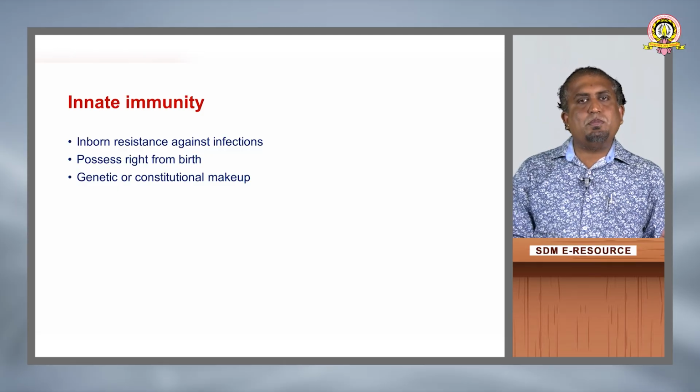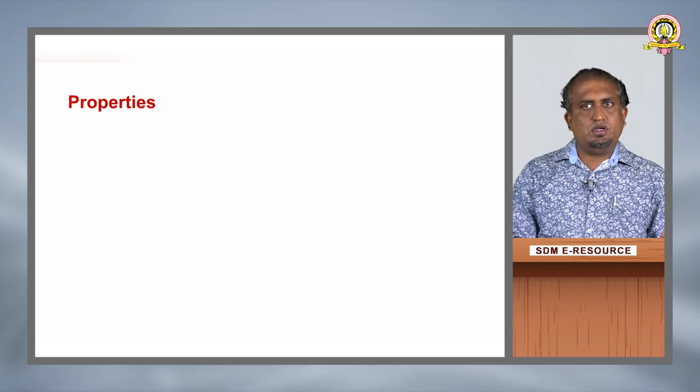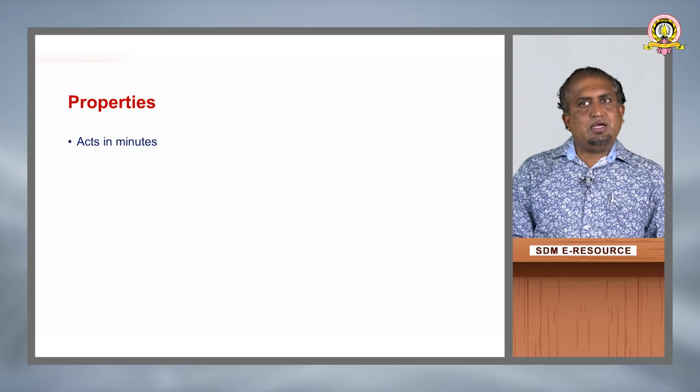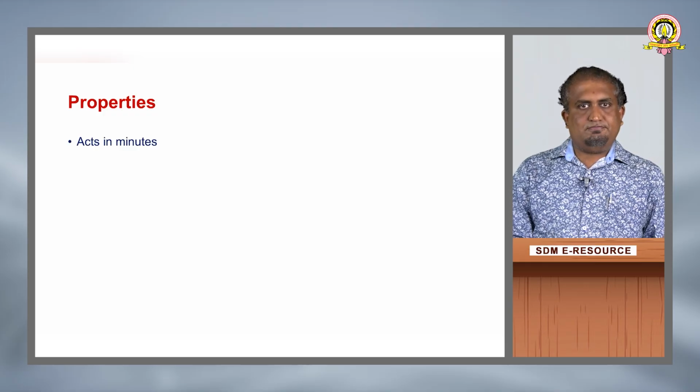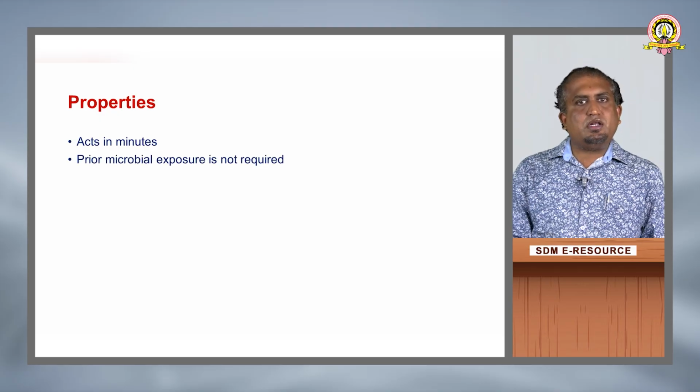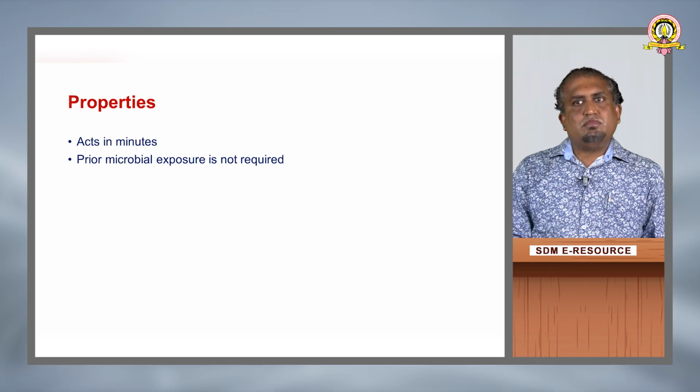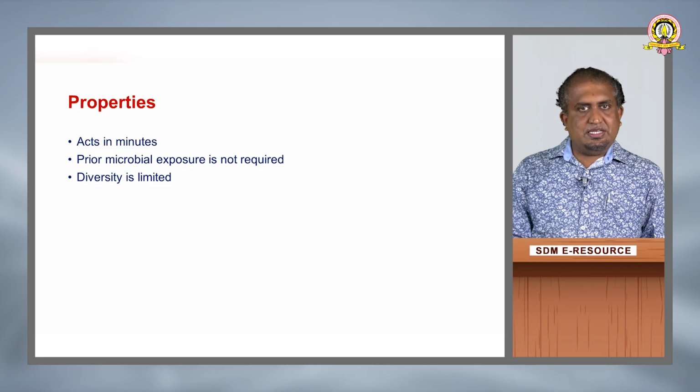Let us see the properties of innate immunity. It acts in minutes, it does not require prior microbial exposure, and its diversity is very limited.